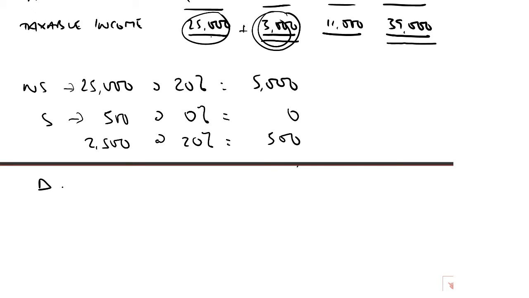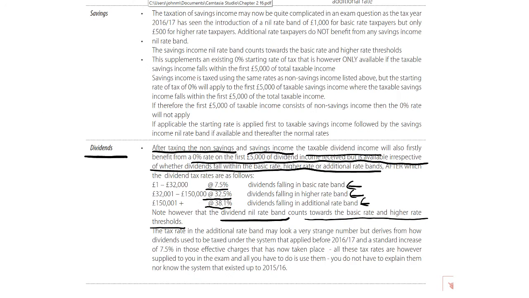Now, if we just go back to our notes on Chapter 2, what we've seen is that we've got firstly the 5,000 dividend income nil rate band, but then that note there that dividend income nil rate band, the 5,000, counts towards the basic rate and higher rate thresholds. That's the basic rate and higher rate band limits, we should say there rather. Now, those basic rate and higher rate band limits.